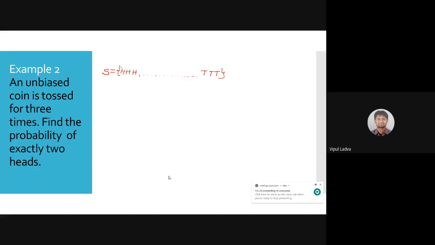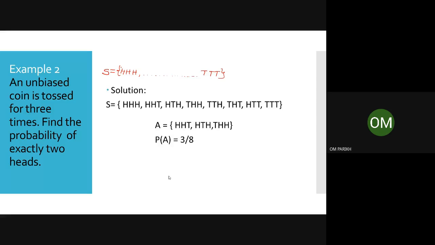Om Parik, are you ready, beta? Yes, sir. Yes, please explain, beta. What should be the answer? It will be 3 by 8, because there are 8 outcomes. 2 heads means HTH will be favorable, HHT will be favorable, and THH will be favorable. Yes. Now observe your screen. The sample space contains 8 different possible outcomes.